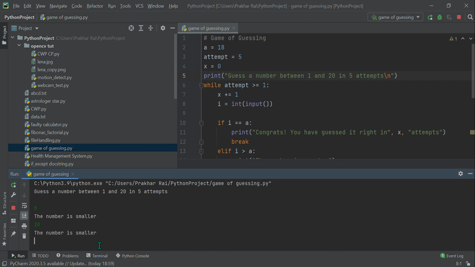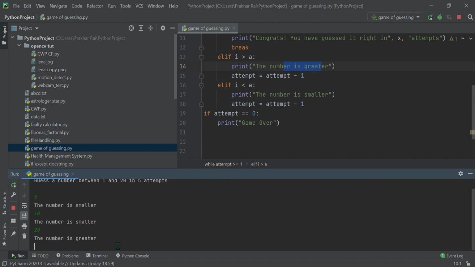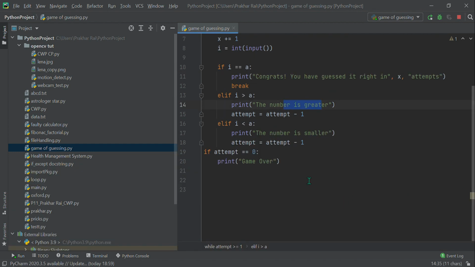I mean the user of course does not know it is greater than 18, but we are writing the code, so we know what it should print. It should print the number is greater. Let's see if it prints or not. Yeah, it surely does print the number is greater. Okay, so we are doing good here.